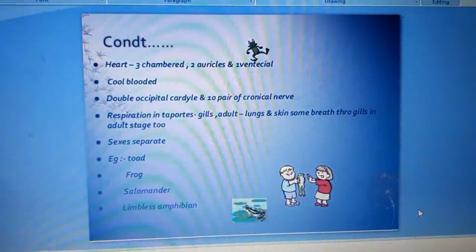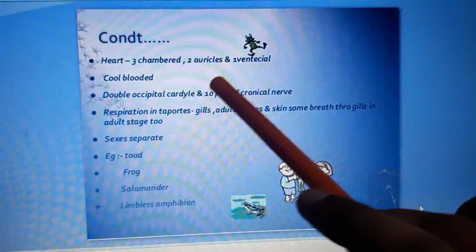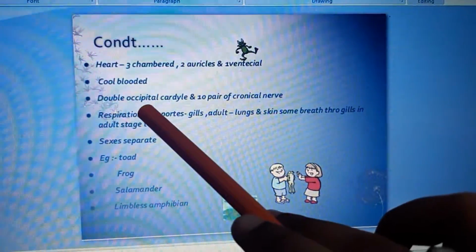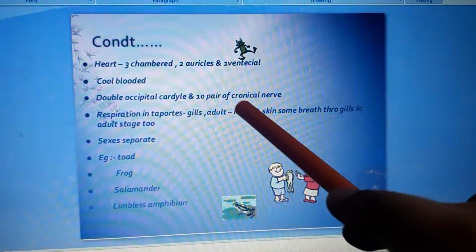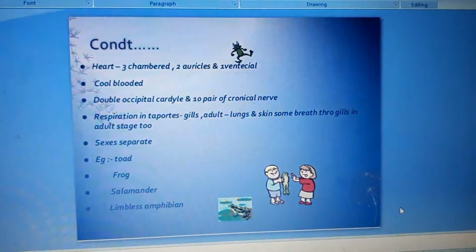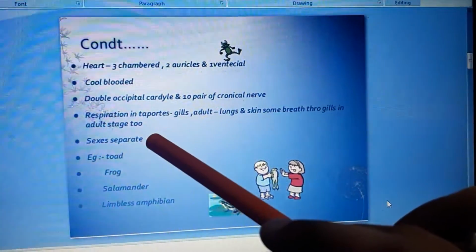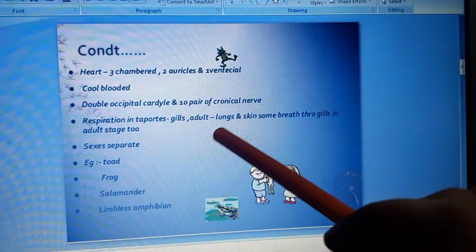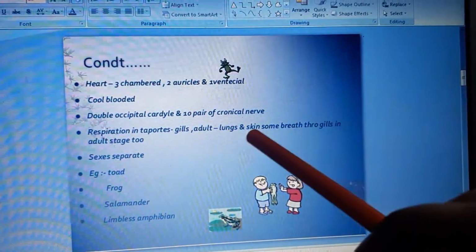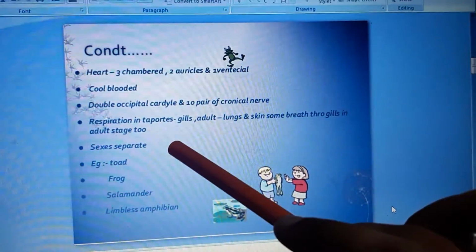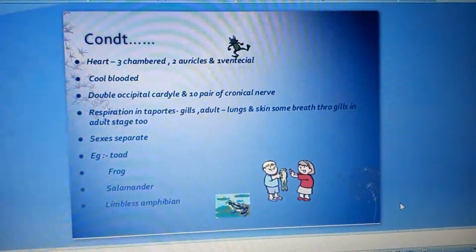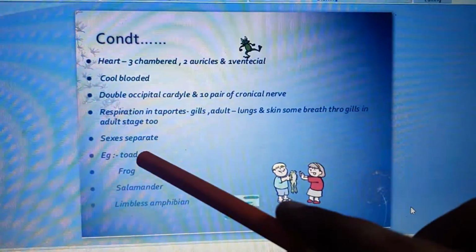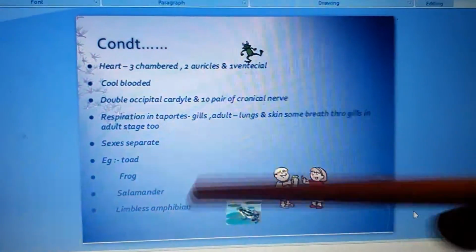The heart of the amphibian is a three-chambered heart. It has two auricles and one ventricle. They are cold-blooded animals. Ten pairs of cranial nerves are present. Respiration in tadpoles is by gills, while in adults it takes place through the skin and lungs. Sexes are separate. That means male and female are different, and examples of amphibians are toad, frog, salamander and limbless amphibian.